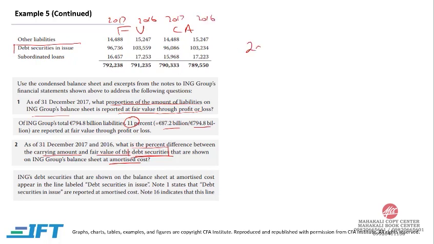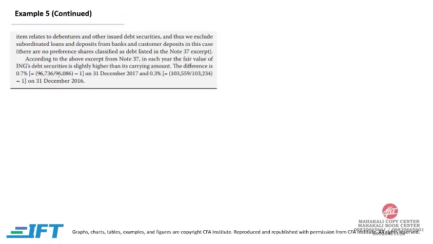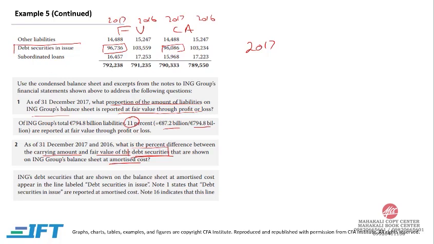In 2017, fair value is 96,736 million and the carrying amount is 96,086 million. So the difference would be 96,736 divided by 96,086, and this is the percentage difference. So it is 0.7, fair value is 0.7% more.